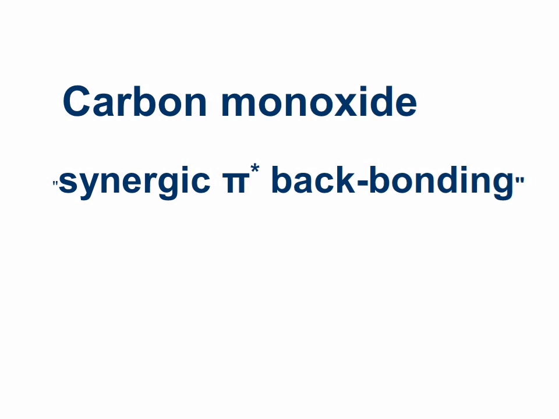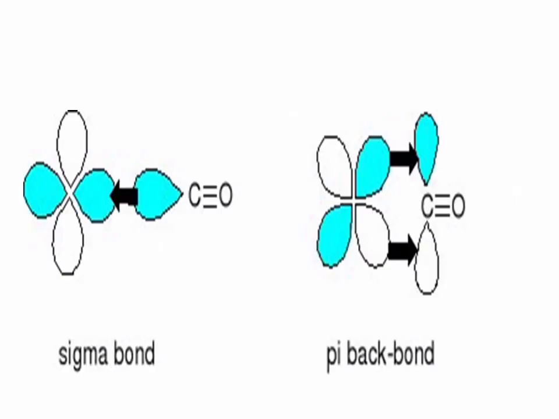Nickel tetracarbonyl is a mononuclear carbonyl. Chromium hexacarbonyl is also a mononuclear carbonyl.